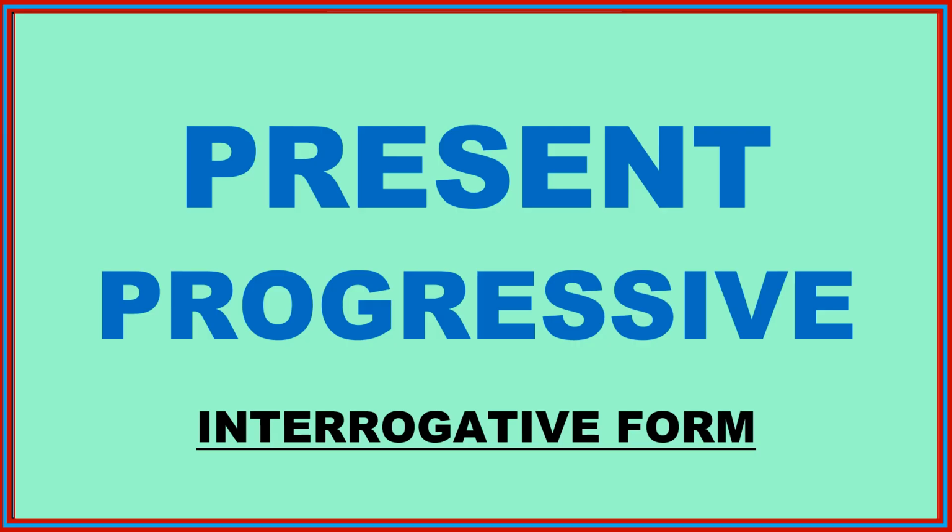Present progressive in the interrogative form or question form. Let's see. Our structure in the affirmative form is like this one. We got a subject, the verb to be am, is, or are, depending on the subject. Then we will use the verb in gerund, a complement, a time expression, and we are missing something else, the question mark.